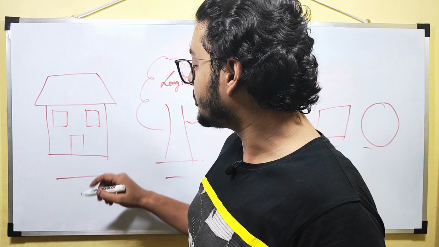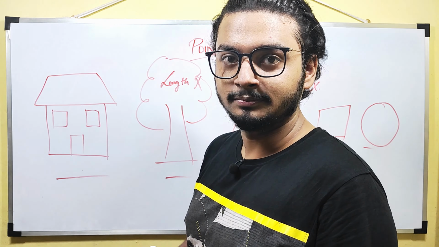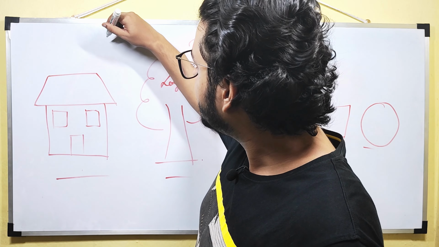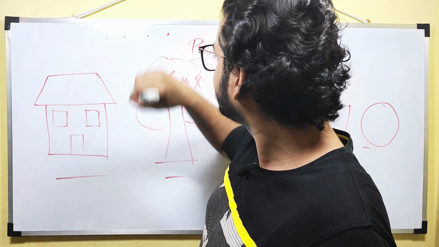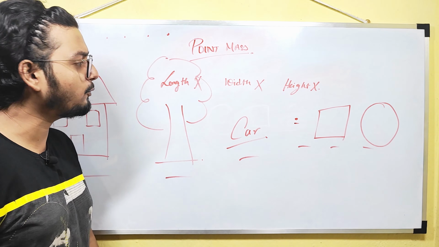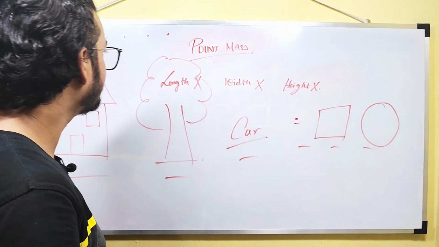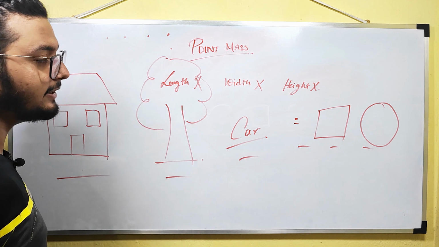And you were watching a house from the window of the aeroplane. What will you see? Point-like things, right? If you are watching this tree from a distance like 10 kilometers, what will you see? A point.